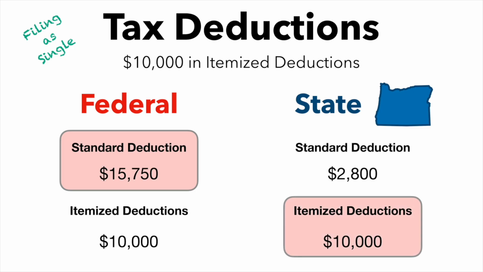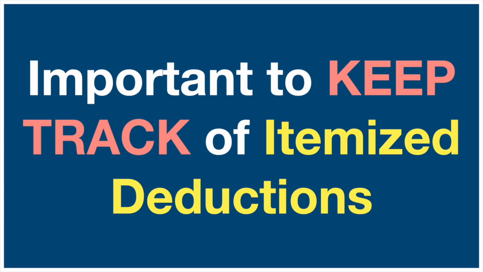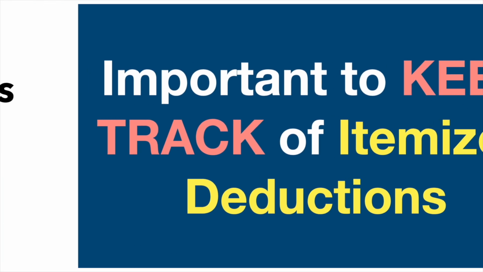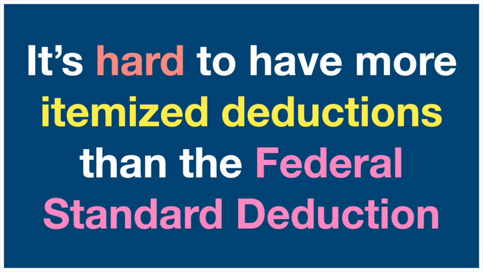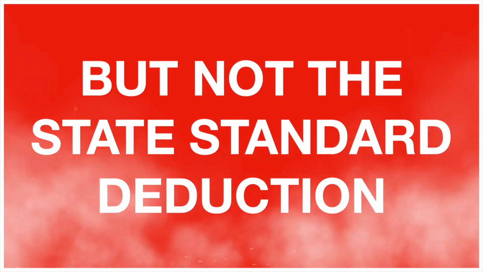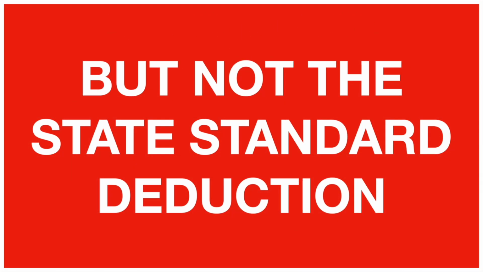This is why it's very important to keep track of itemized deductions, because the standard deduction at the state level is much less than the federal standard deduction. It's hard to have more itemized deductions than the federal standard deduction, which for a single person is $15,750. But it's not that hard to find more itemized deductions than the state standard deduction. That's why you should always keep track of those, because you can usually use them for state taxes.